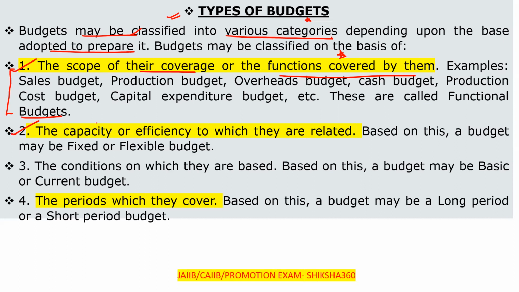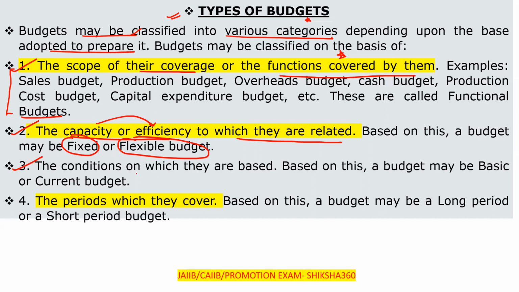Next one, the capacity or the efficiency to which they are related. On the basis of the capacity or efficiency, the budget is to be either a fixed budget or a flexible budget. So either it is considered a fixed budget or it is considered a flexible budget.